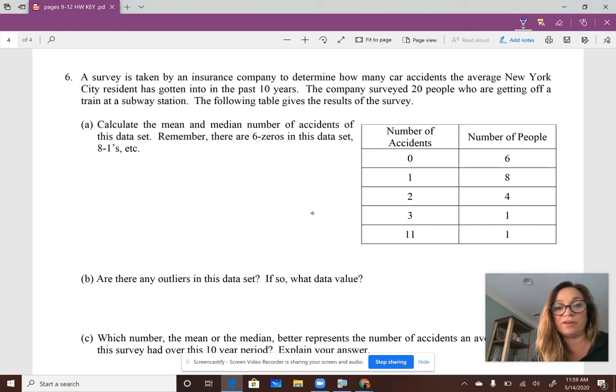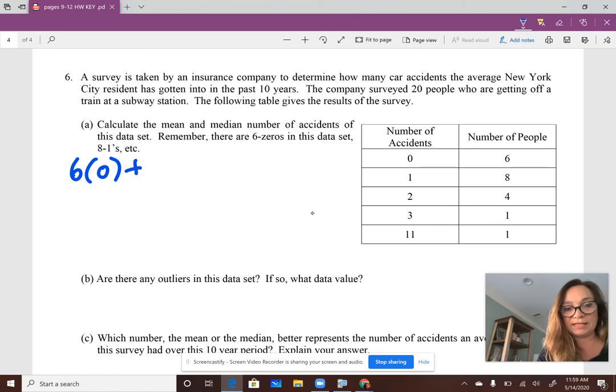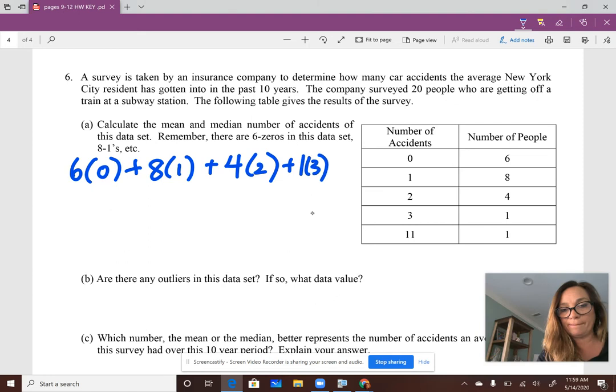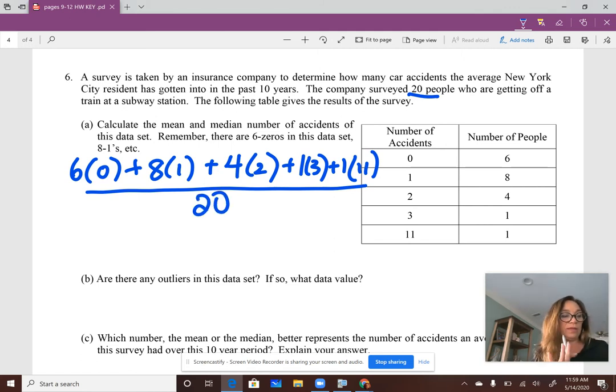Calculate the mean and median for the number of accidents in this data set. Okay, so there's 2 ways that you could approach this. You could actually type into your calculator 6 zeros, or you could do 6 times 0 plus 8 ones, or 8 times 1, plus 4 twos, plus 1 3, plus 1 11, and divide by the total, which was 20 people. And that will give you your mean.